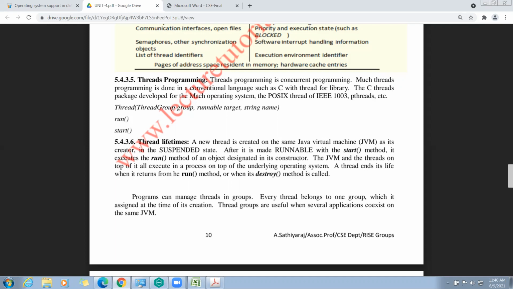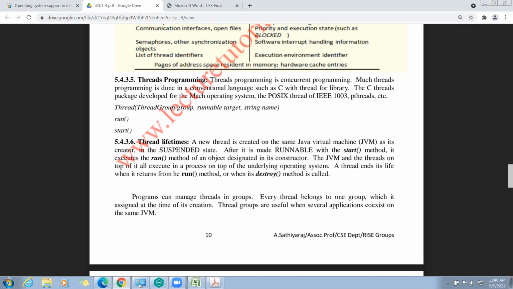Hope you understand, dear students. Whenever a thread is created in the same Java virtual machine, it will be in the suspended state. All operations are blocked. After it is made runnable with the start method, the thread is runnable, and it executes by using the run method of an object designated in its constructor.